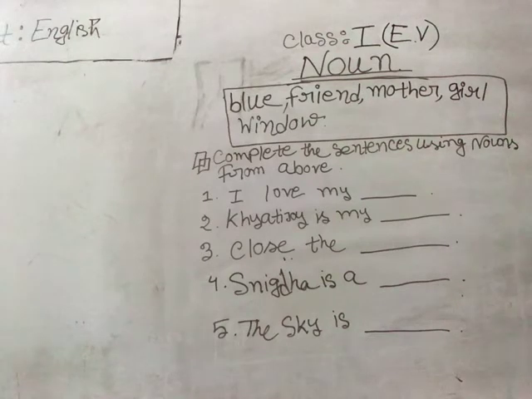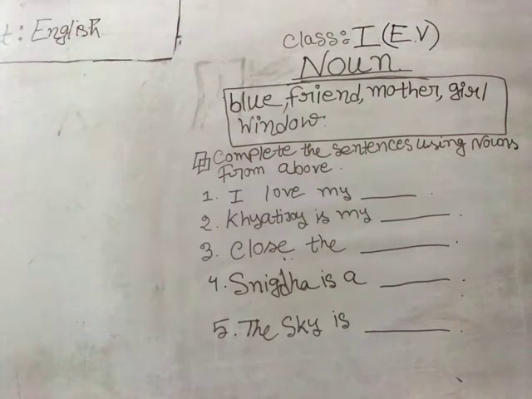Okay, babies. So here in a box you can see some words are given. These are basically clues and these all are nouns. Now go through the direction. What is it? Complete the sentences using nouns from above.